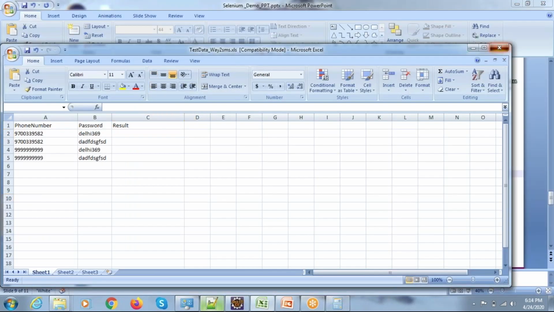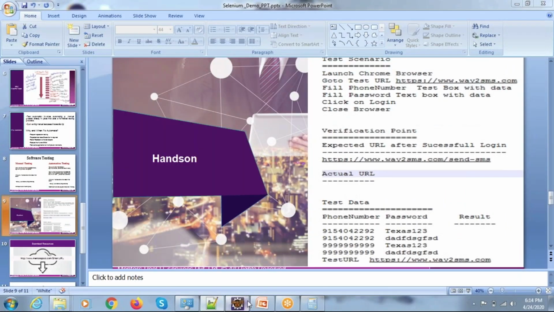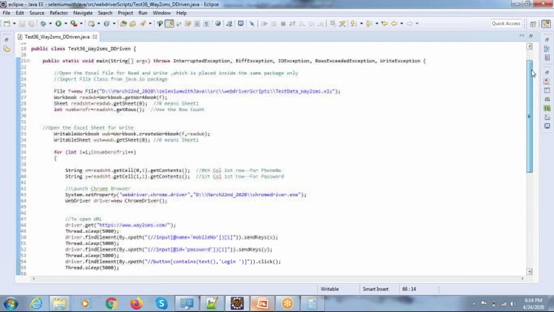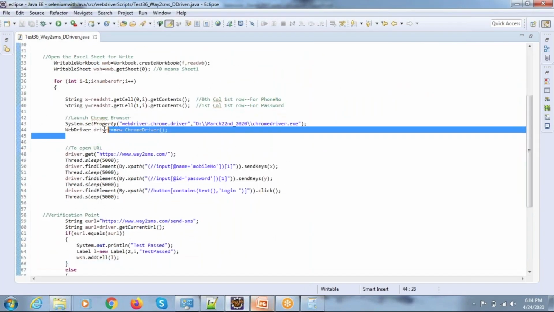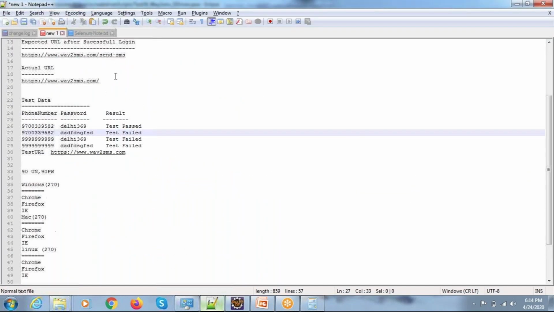So if you have a look at the Eclipse IDE here, as per the steps, I converted the manual test scenarios and test cases into the test script. This is the first step: launch the Chrome browser.